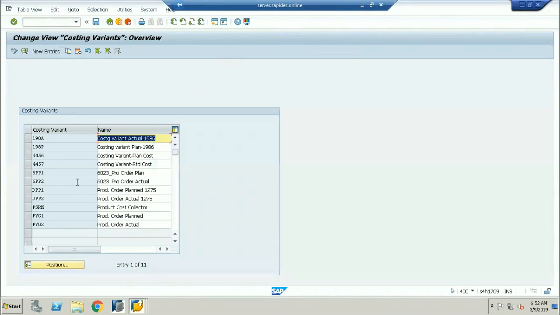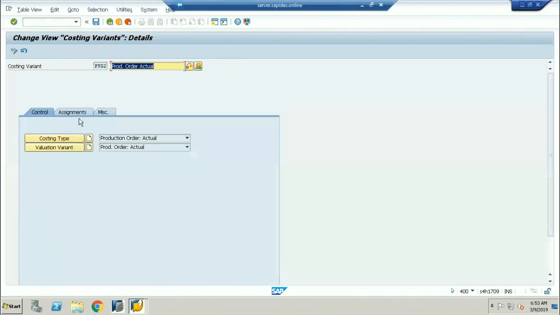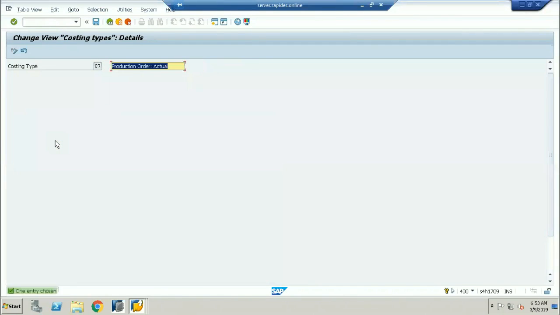Now here these are going to be the same. See, these are the 2 costing variants I'm going to be using, PYG1 and PYG2. Now let me go to PYG2. Why? Because this is going to be called production order actuals. Now if I double click on it, it will take me to the costing. So this is the production order actuals. If I go into the costing type, this is what exactly you are going to be using, the costing type, which is going to be called actuals.